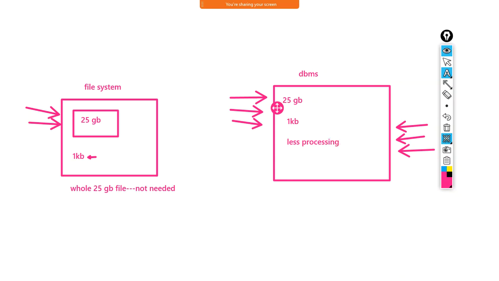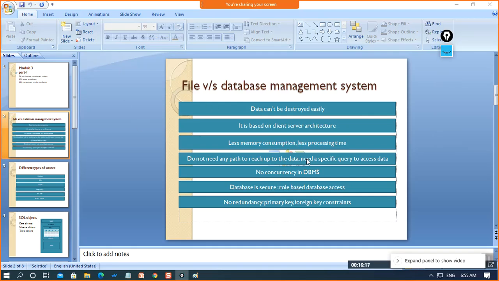And here, no memory consumption, right? So it will take very less memory for consumption. So this is the difference between how DBMS is superior to file system.